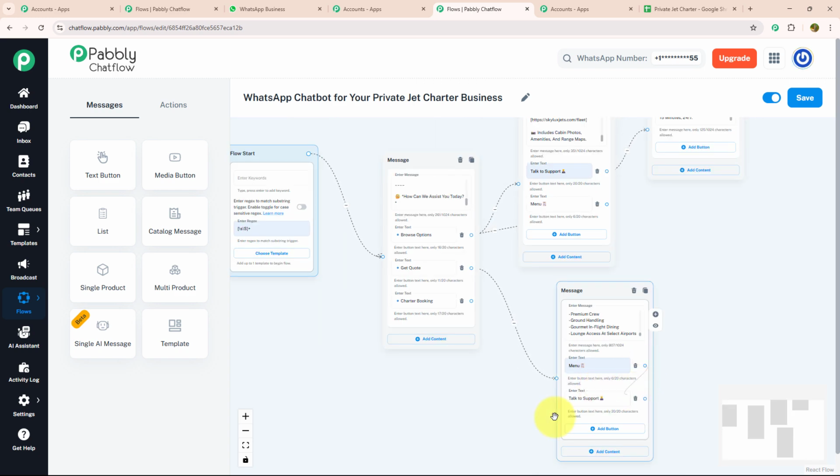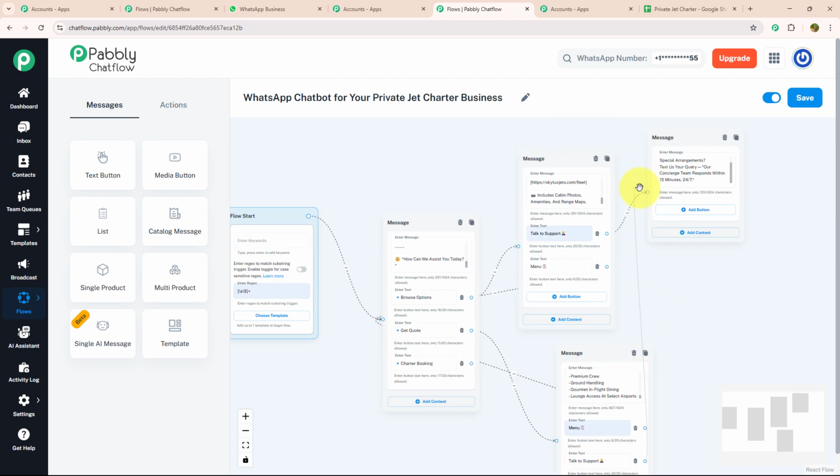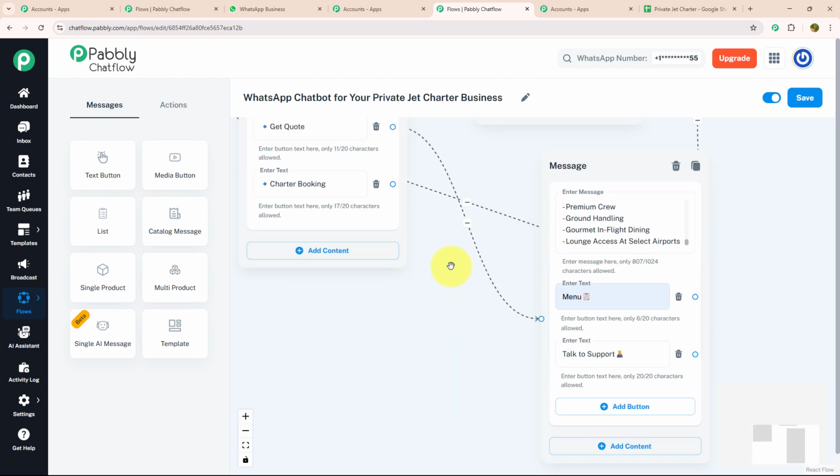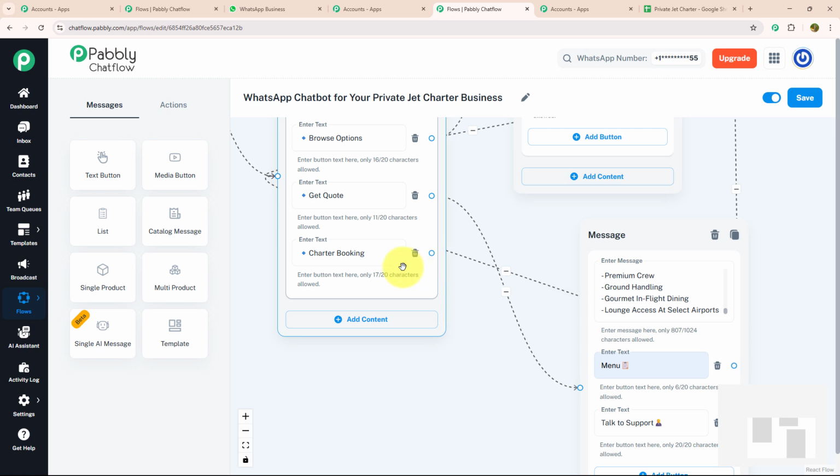Again, I'm going to connect this menu button with our initial message, and I'm going to connect talk to support button with the message that we have recently put for talk to support. Now let's move to our third action button, which is chartered booking. To confirm booking, I need to ask few questions from my customer.